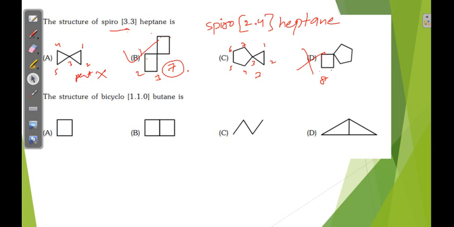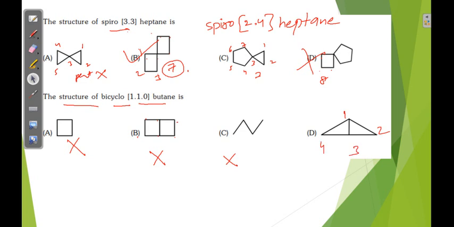Second question. The structure of bicyclo 1,1,0 butane is. Okay. See here only one ring is there, so it's not correct. 1, 2, 3, 4, 5, 6. So it will be hexane, so wrong. It is an open chain, so there is no cyclic ring. Here 1, 2, 3, 4. First of all it is butane.